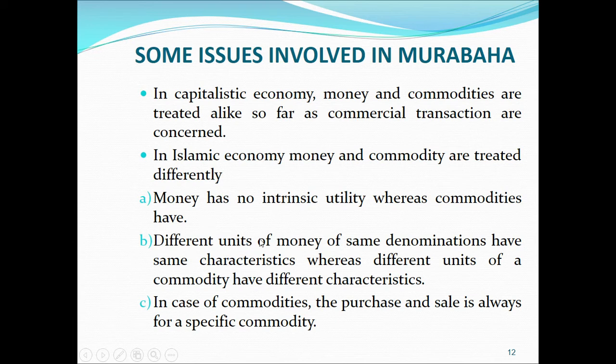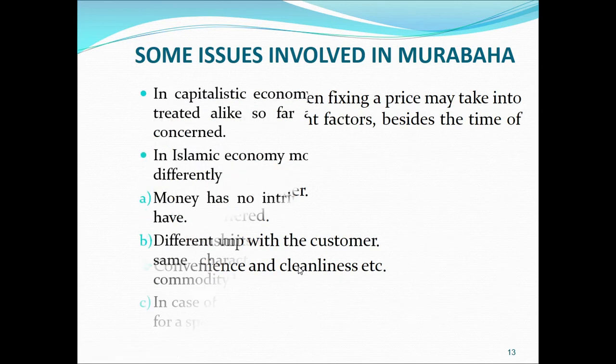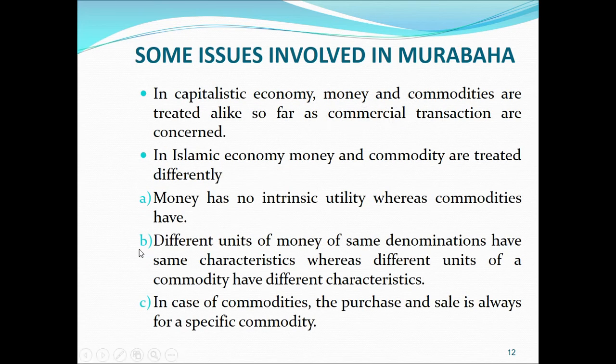Different units of money of the same denomination have the same characteristics, whereas different units of a commodity have different characteristics. So that is another difference between money and commodities. And the third difference is, in case of commodities, the purchase and sale is always for a specific commodity, whereas in case of currency, you are indifferent whether you are paid one note or the other note.